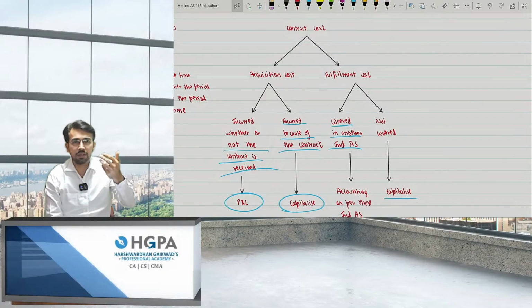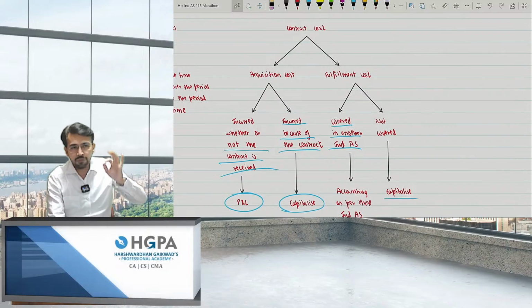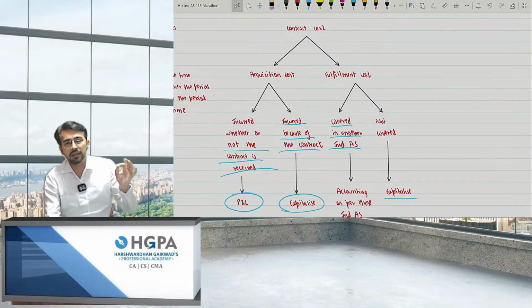Acquisition, whether or not the expense will be done, whether or not you get the contract. So the answer is P&L. If you are making the expense only because of this contract, then capitalize. If it is fulfillment and it is covered under another Ind AS, then follow the provisions of that Ind AS. If it is not covered under any other Ind AS, then capitalize it.